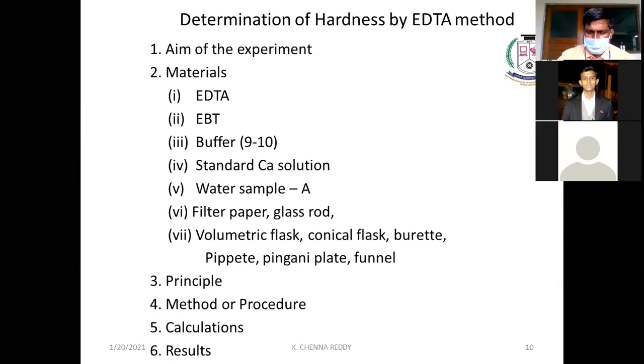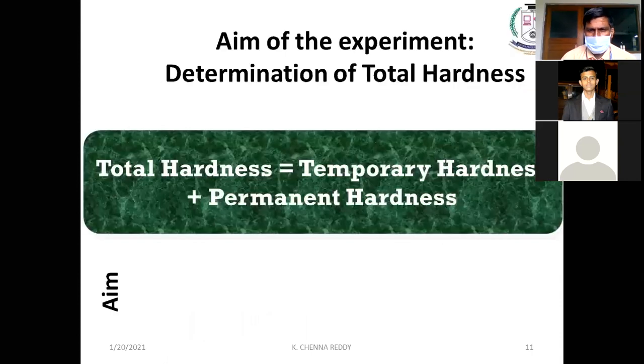The principle of the experiment we know well already, and then the procedure for the experiment. Finally, we will be calculating the result and writing it at the end. The aim of the experiment is determination of total hardness of water. Total hardness equals temporary hardness plus permanent hardness.